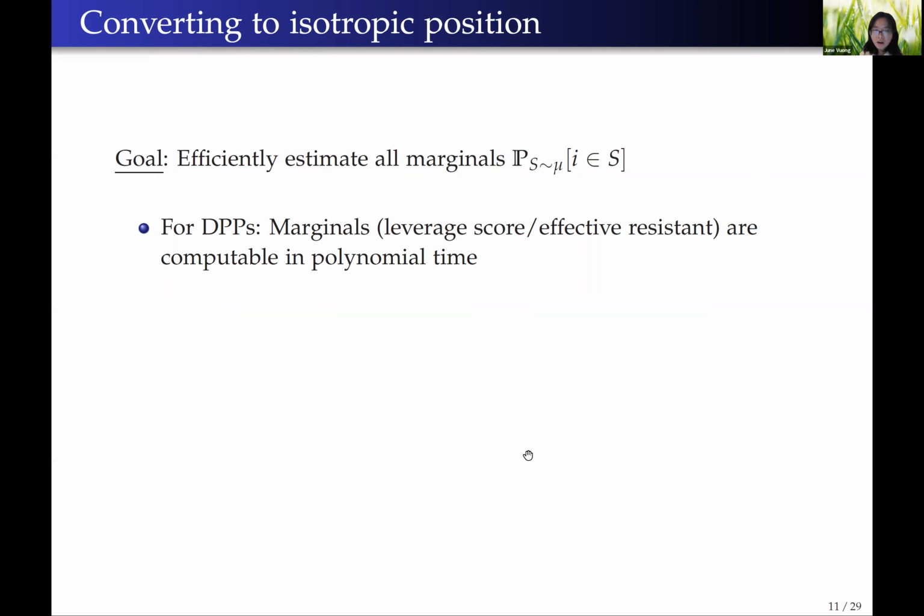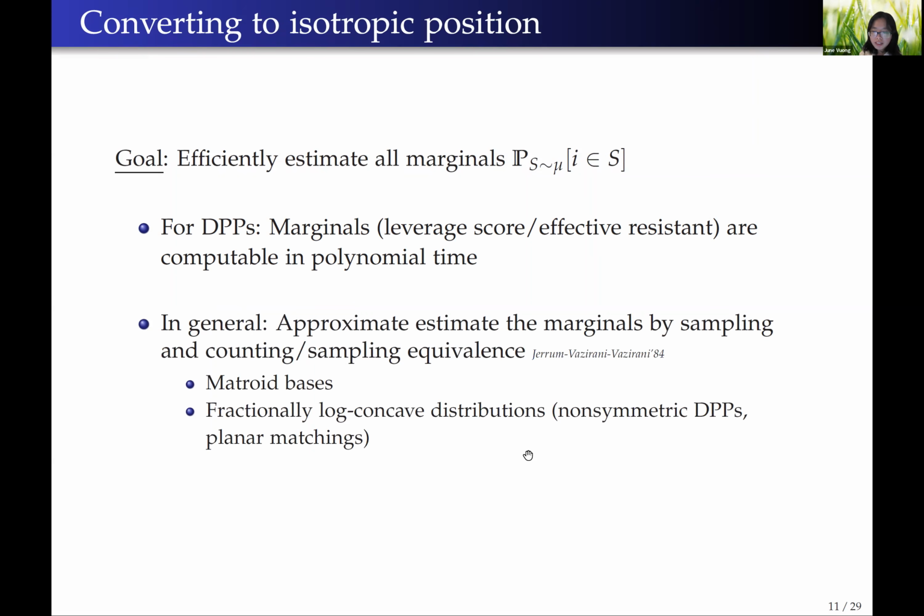There's also a more delicate annealing process that gets things done faster for a special class of distributions, and for that you can look at Michal and Nima's fourth paper. But here our paper also improves upon previous work in the pre-processing step, because we only need to estimate the marginals within a constant factor, whereas previous work needed to either compute the marginals exactly or estimate them within inverse polynomial precision. But I won't go into the technical detail here.